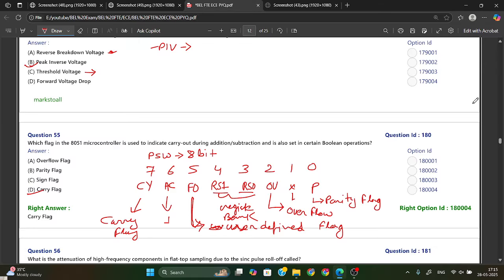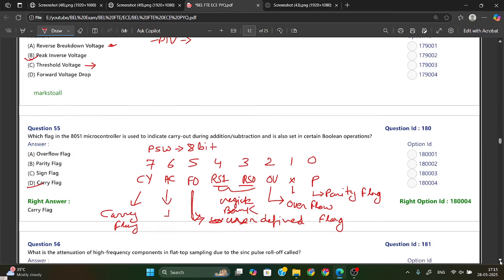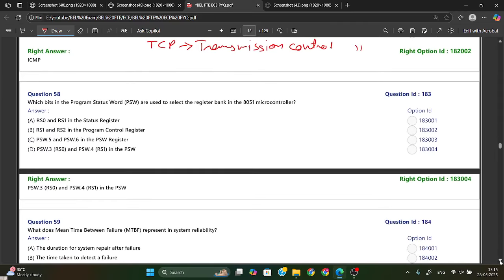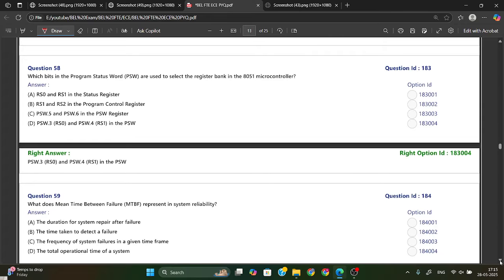They have asked for PSW, so the answer will be PSW.RS0 and PSW.RS1. We have RS0 and RS1 in the status register also for another purpose, but they have asked for PSW. Option D is your answer.